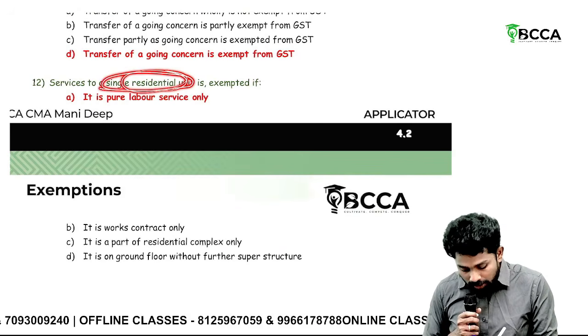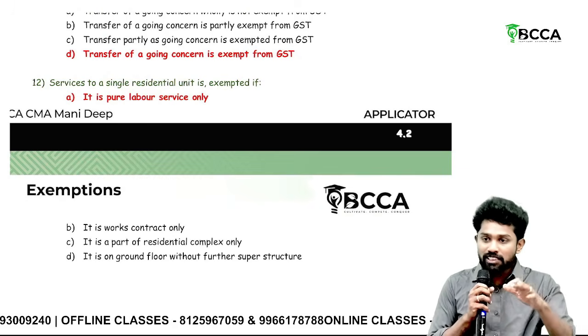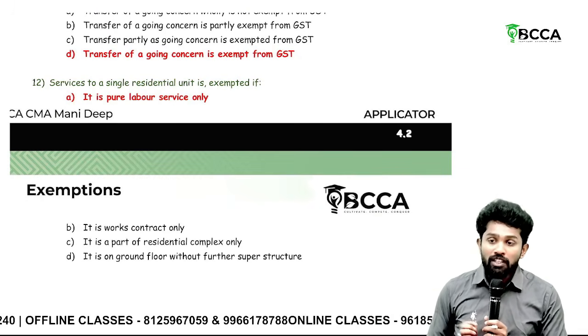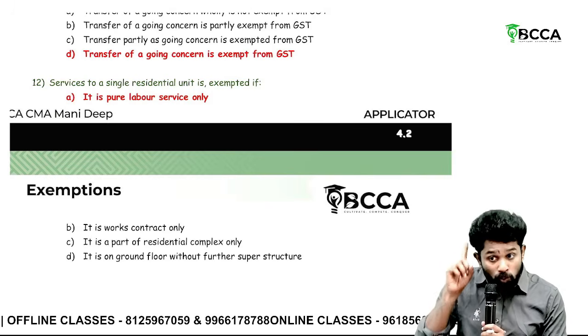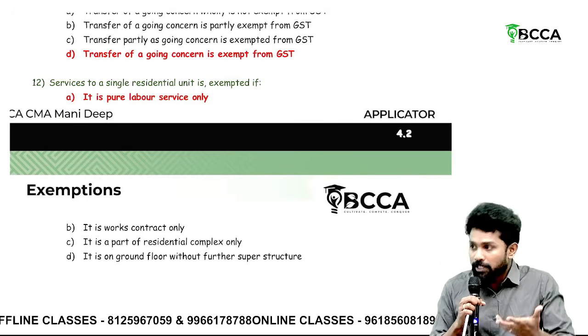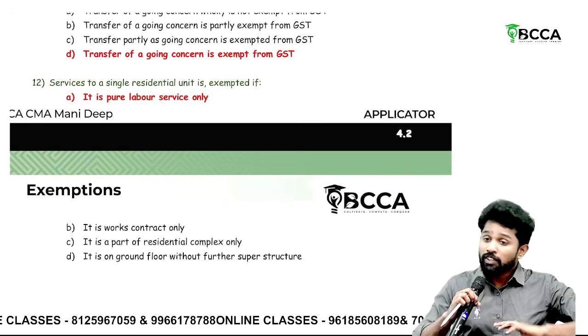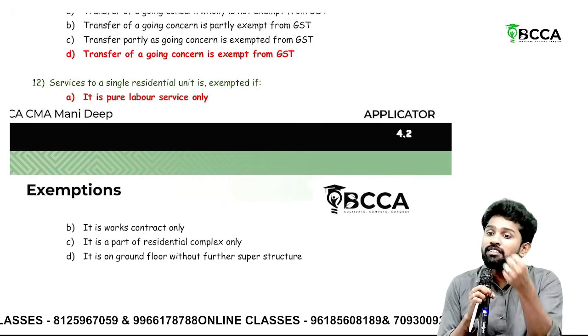Services to a single residential unit is exempted. Sir, construction services to a single residential unit means an individual house. You're constructing an individual house. For that, construction service is taxable. The only exemption is pure labor supply. I mean, labor alone has been supplied for the construction, exempted. If labor and material together are supplied as a works contract, taxable.